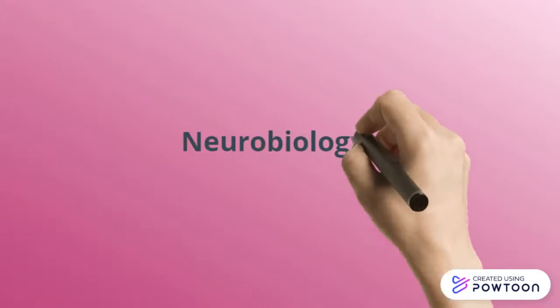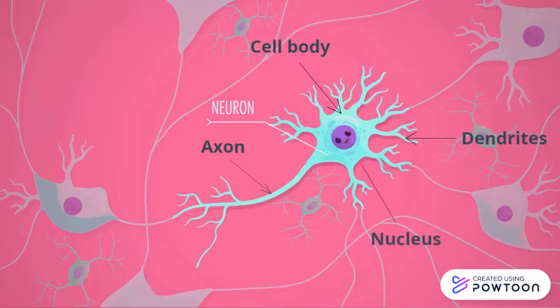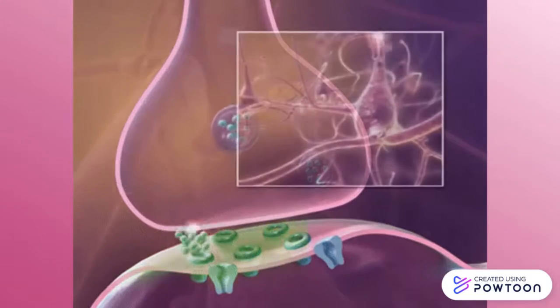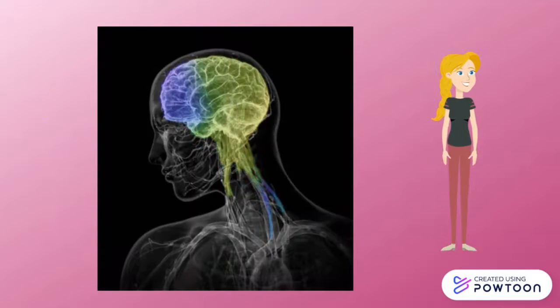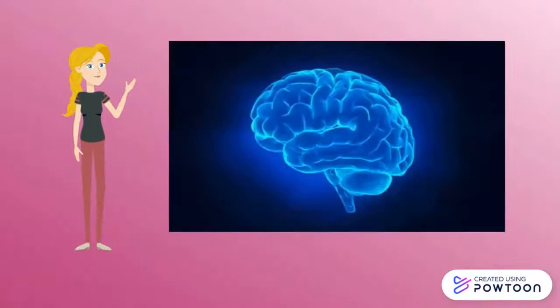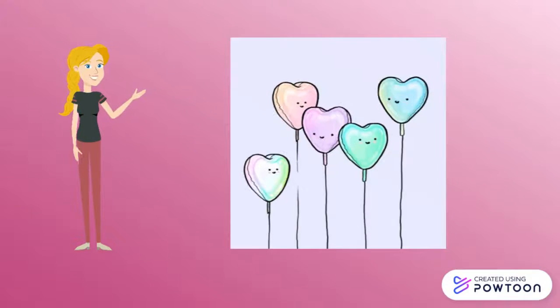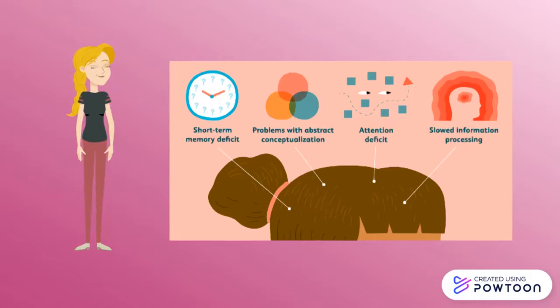Let's move on to the neurobiology of Down syndrome. Neurons are composed of a cell body, axon, dendrite, and nucleus. The chemicals travelling across the synapse and along the axon are what allow the brain to work. It appears that the processes affecting the nervous system in Down syndrome not only affect the microanatomy of the nerve cell but also affect nerve function. We know that people with Down syndrome have difficulty with brain function as well as onset in later life of increased cognitive problems associated with brain changes of Alzheimer's disease.